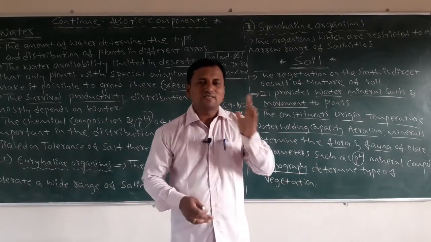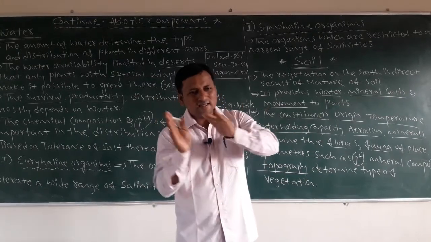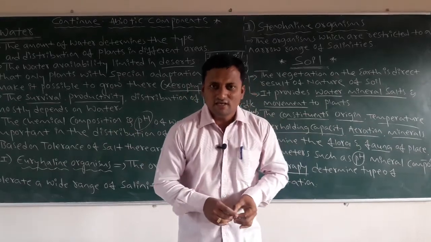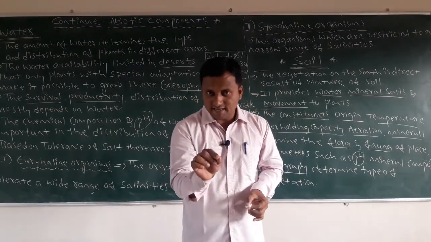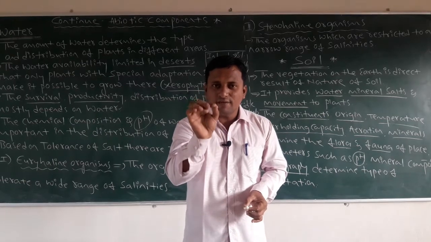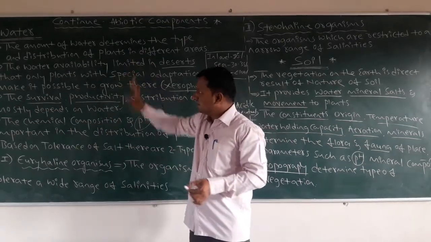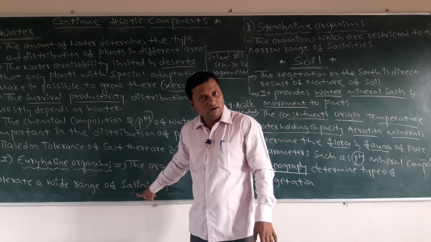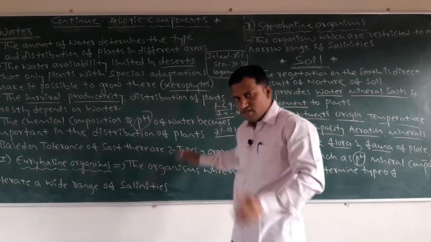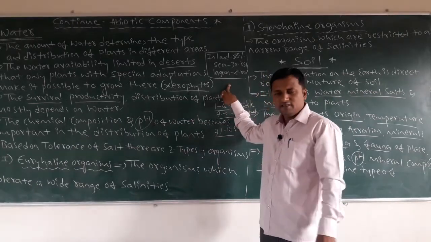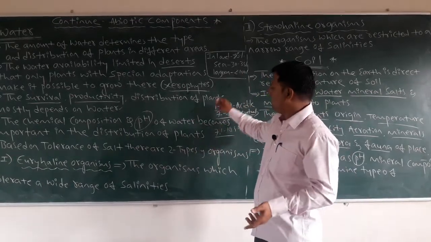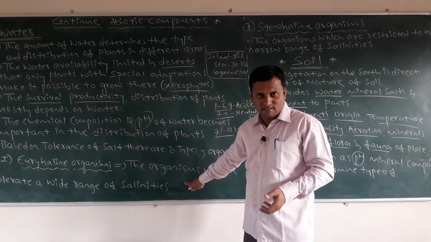In the next class we go for another important concept, organisms and population. Here I told you the remembering point in water: euryhaline organisms and stenohaline organisms. Another very important one I told you is the water composition based on salinity, the salt concentration.